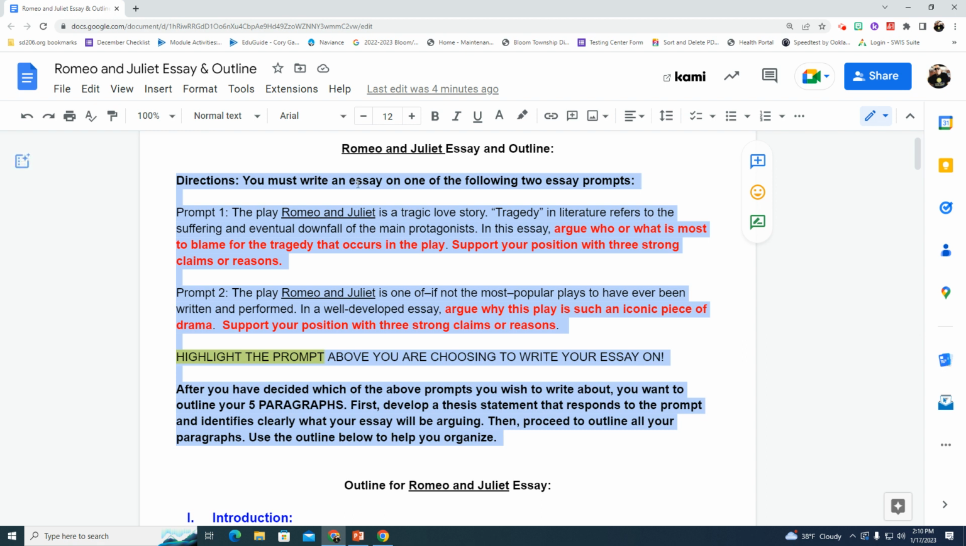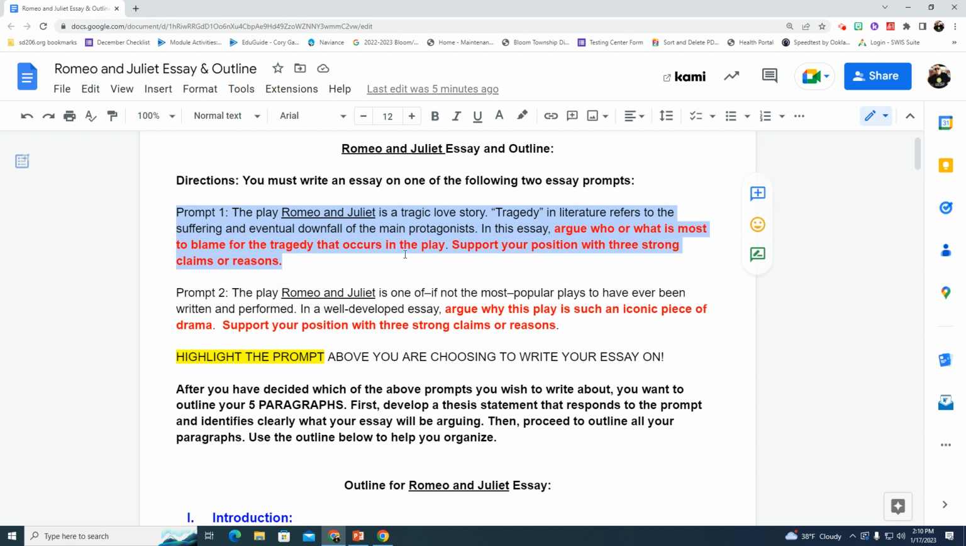All right. You must write an essay on one of the following two essay prompts. Prompt number one. The play Romeo and Juliet is a tragic love story. Tragedy in literature refers to suffering and eventual downfall of the main protagonist. In this essay, argue who or what is most to blame for the tragedy that occurs in the play. Support your position with three strong claims or reasons. Right. So if you are choosing to do this essay, the part in red is what matters the most. You'll have to pick somebody or something to blame most for the tragedy in this play. You'll also have to support that with three strong reasons.